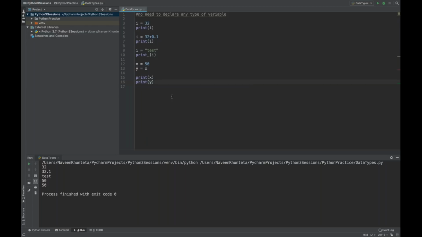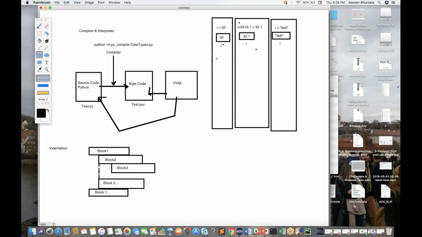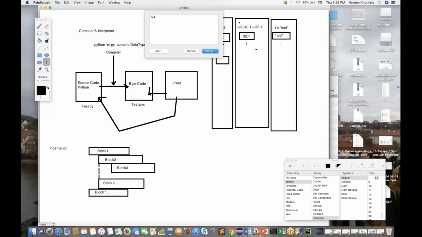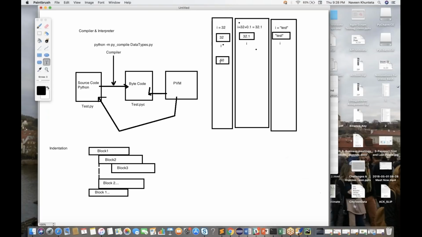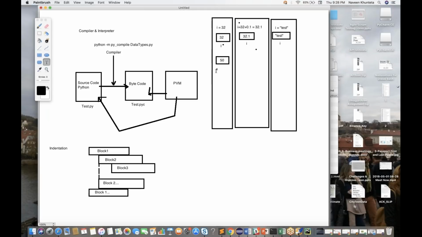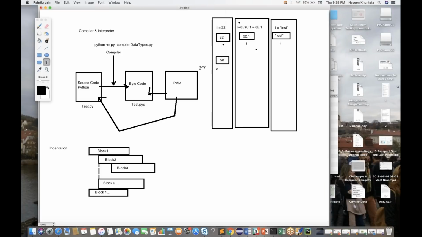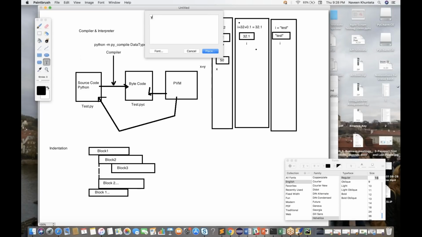Fine. So the moment you write x equal to 50, a memory allocation will be created over here, and an object having the value 50 will be created. x is referring to this one. And the moment I write y equal to x, now y is also referring to the same location. y is also pointing to 50.